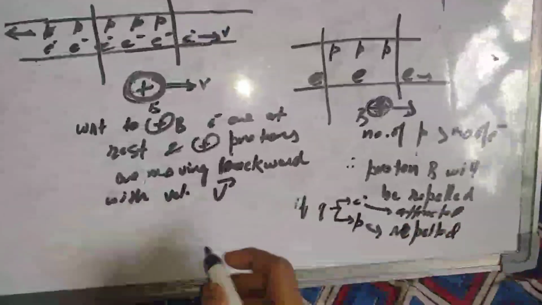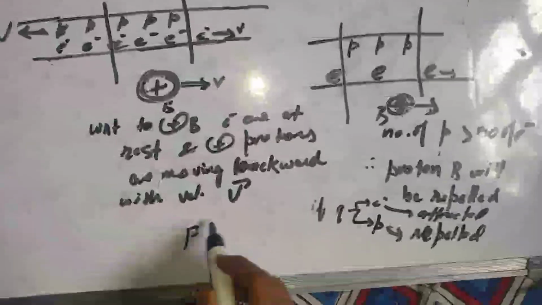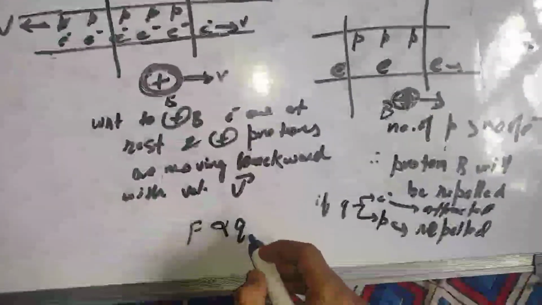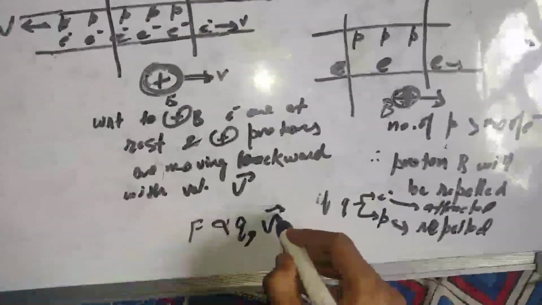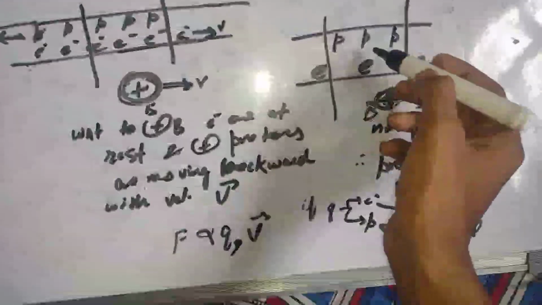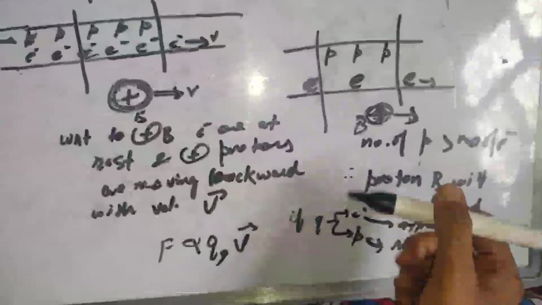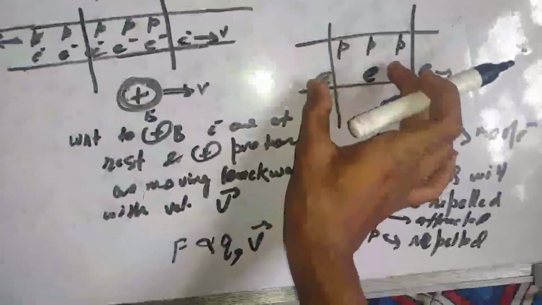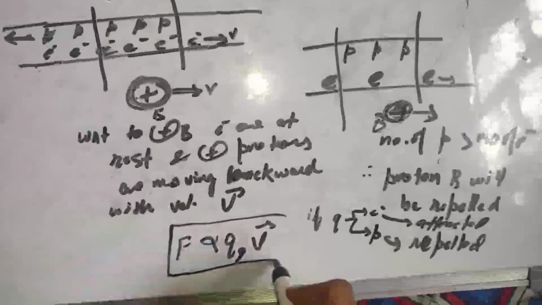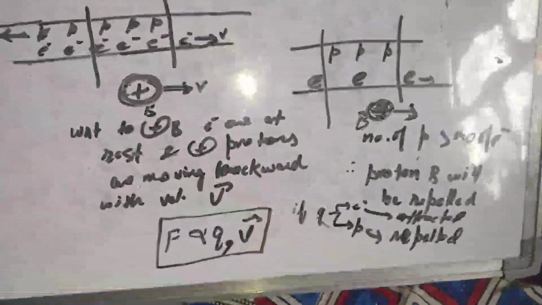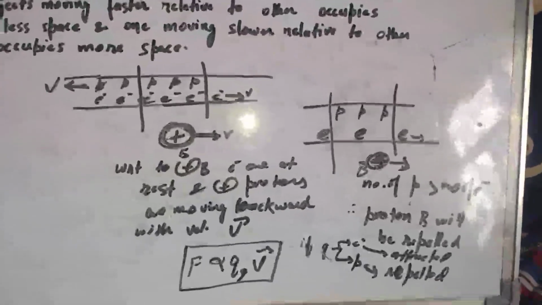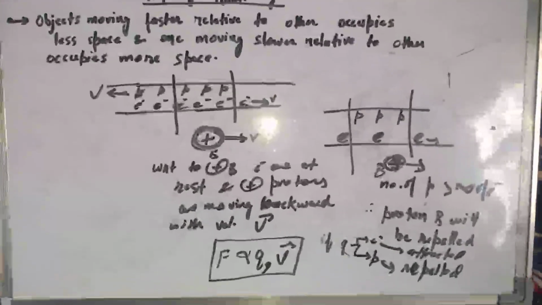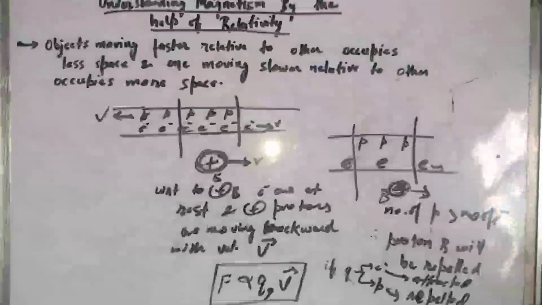And we can also imagine that the force this proton would experience is proportional to charge and proportional to velocity, because the faster it moves, the faster it moves relative to these protons, and therefore they will condense more, and these electrons will scatter more. So this force depends on q and v. Okay, that's how we can explain the existence of the magnetic field in reference to the electric field. So that's the first lecture.